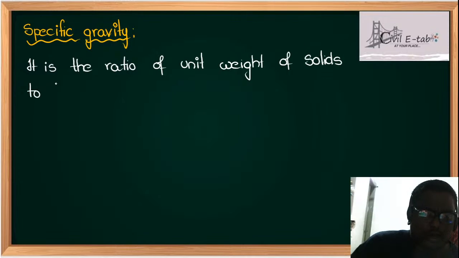It is the ratio of unit weight of solids to the unit weight of water.